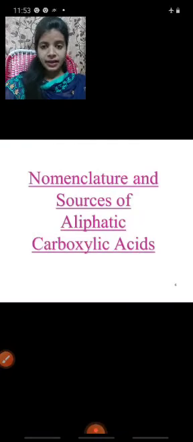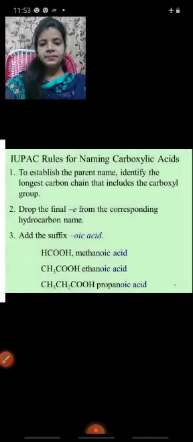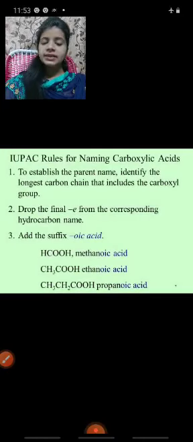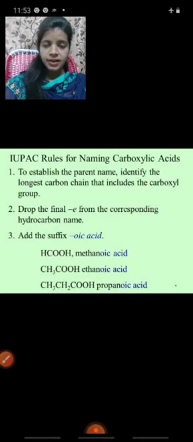Next one, nomenclature and sources of aliphatic carboxylic acid. Here aliphatic is nothing but containing a chain. Aromatic is nothing but a closed structure, for example benzene. IUPAC: what does IUPAC stand for? International Union of Pure and Applied Chemistry. Rules for naming carboxylic acid.